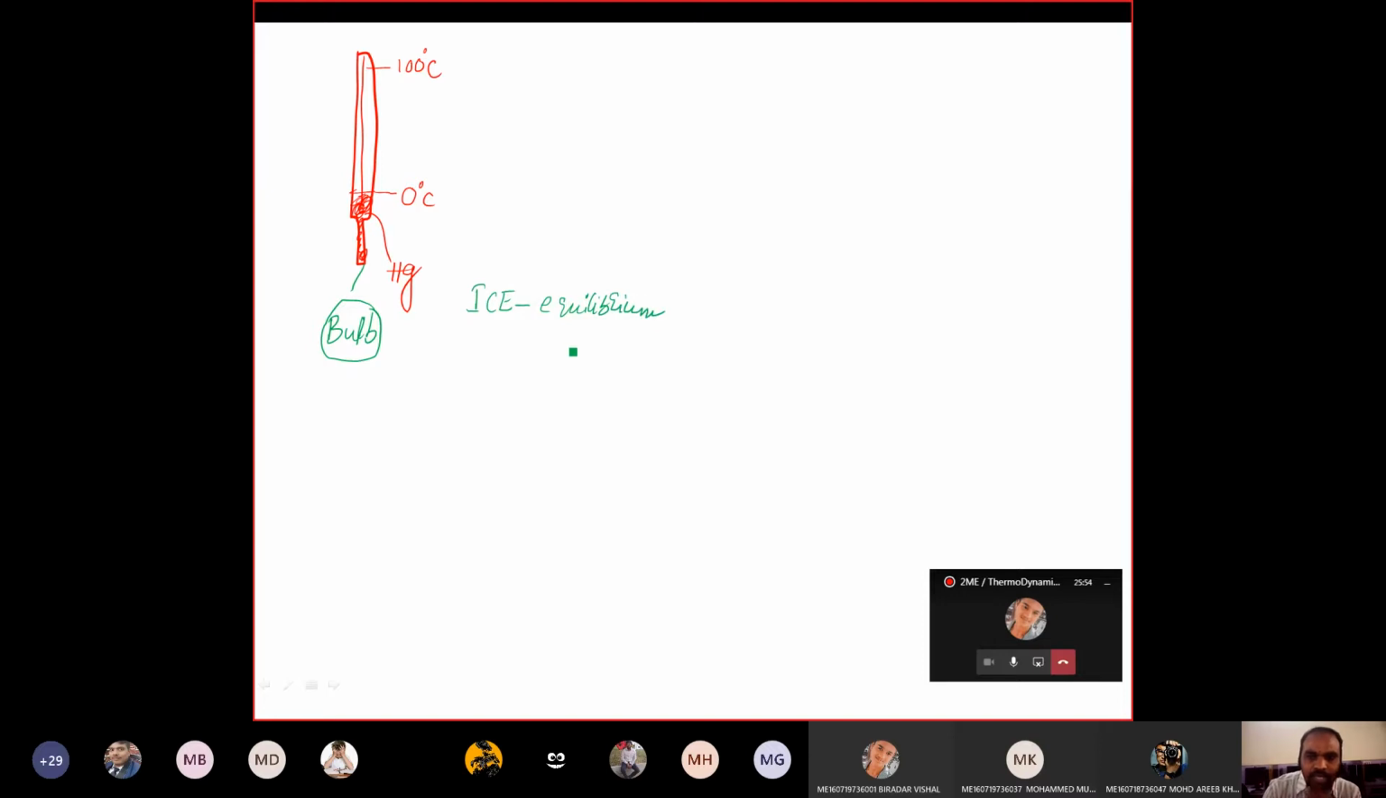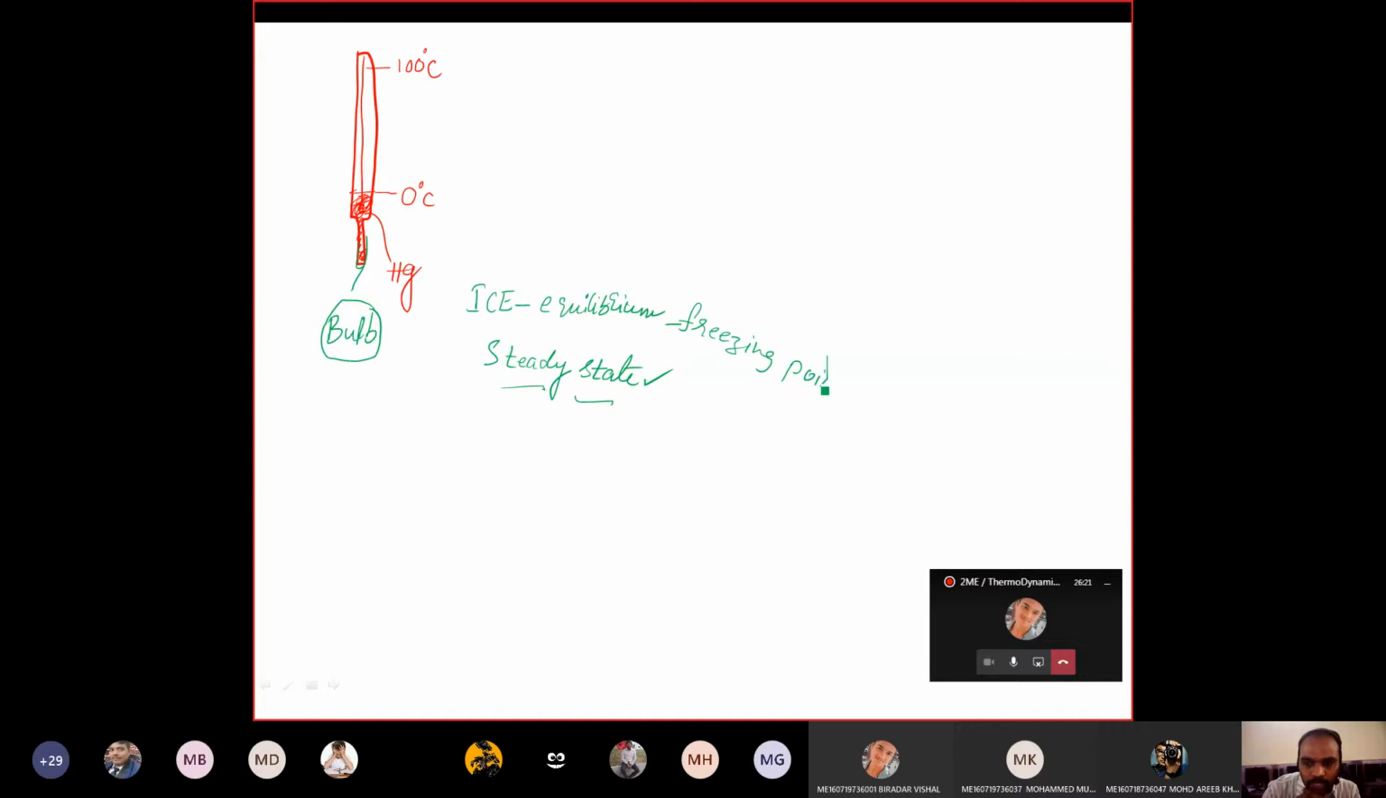What is meant by steady state? As I discussed already, steady state means the properties do not change with respect to time. That is the meaning of steady state, right? Irrespective of the time, it will show the same reading. That is called steady state. First, this thermometer bulb is exposed to the ice. That is nothing but the freezing point, we can say. Freezing point of water.